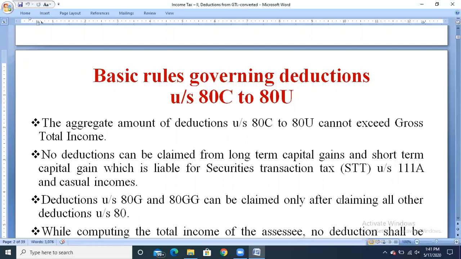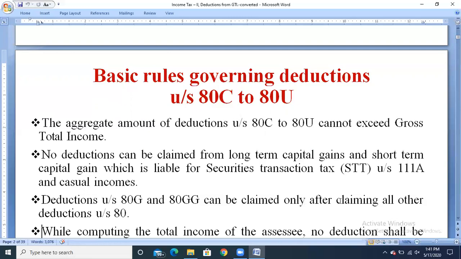Whenever we are calculating the deductions under section 80C to 80U, first we need to claim the deductions under section 80 leaving out 80G and 80GG, because after claiming all the other deductions under section 80, only then are we eligible to claim the deductions under section 80G and 80GG.